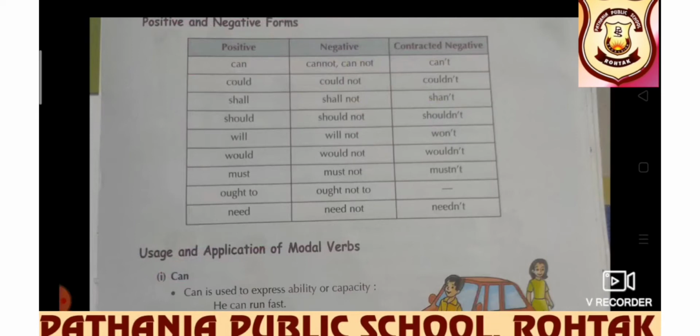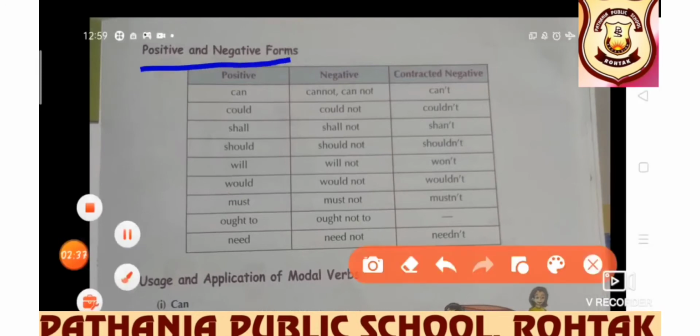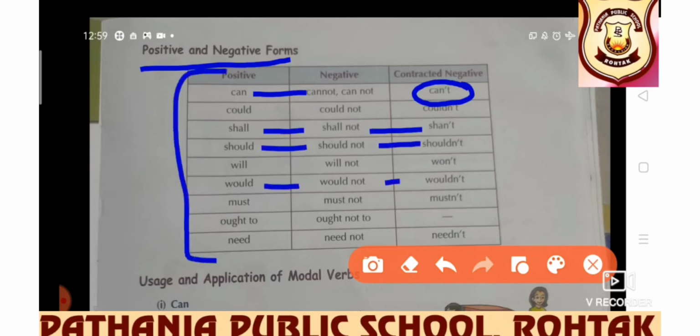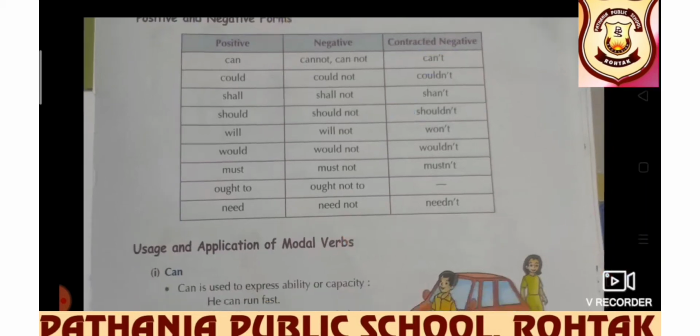Now let's see positive and negative forms of modals. Of course, positive is can, negative is cannot. Its contracted form would be can't; shall, shall not, shan't; should not, shouldn't; would not, wouldn't, and so on. This is the table where it is shown what the positive and negative forms of modals are.